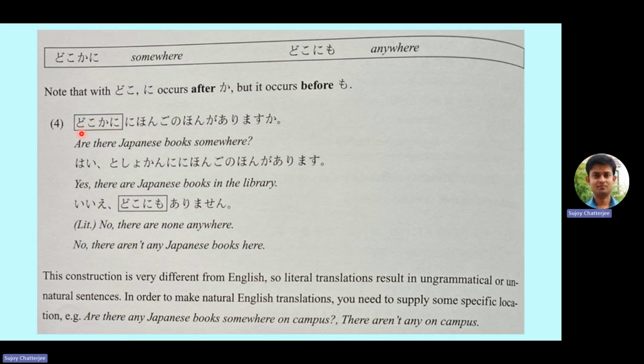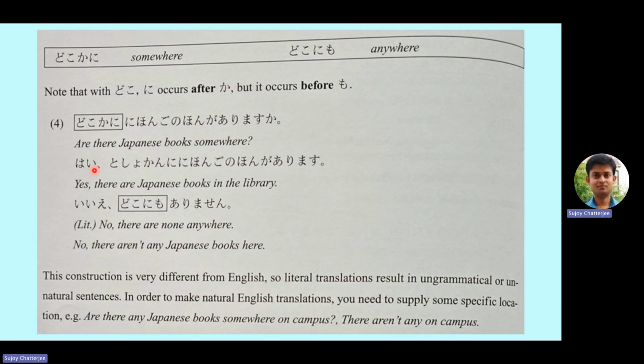So read very slowly. Doko ka ni nihongo no hon ga arimasu ka? Doko ka ni means somewhere. Nihongo no hon means Japanese books. Ga arimasu ka? Does it exist? That means, are there Japanese books somewhere?